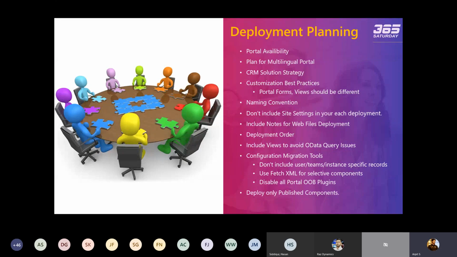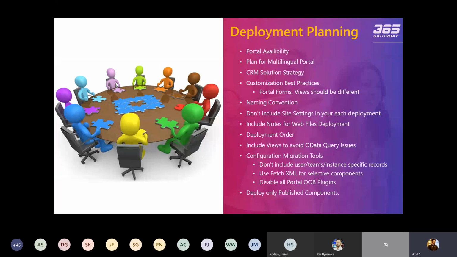So there might be a situation that I'm working on 3 web pages, but at the end of the day I have to do the deployment, but one of my web pages is still under development. I don't want to deploy it to the target instance. So is there any way available in the portal that I can skip that record from being deployed on the target instance? So there is no direct way provided by Microsoft, but from my own experience,